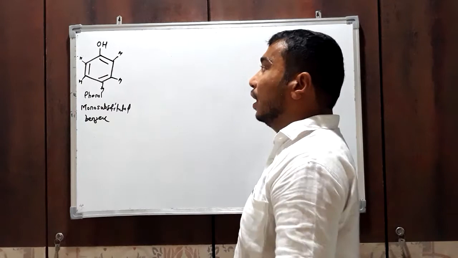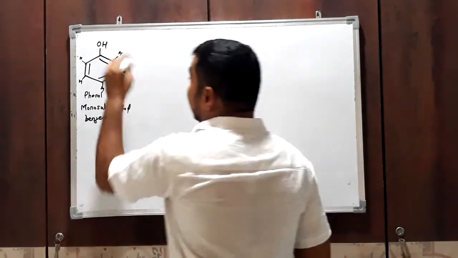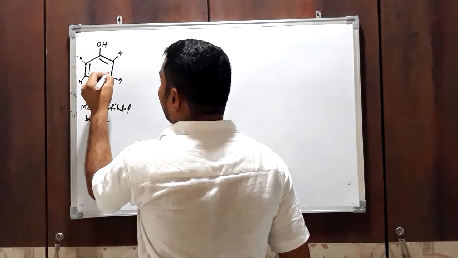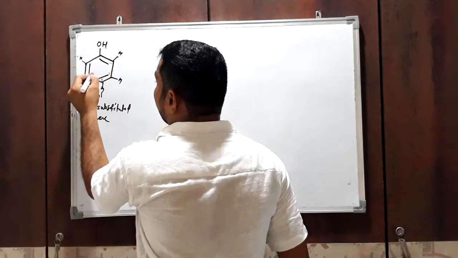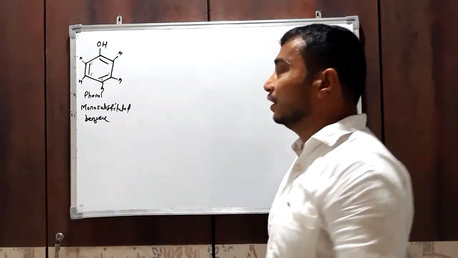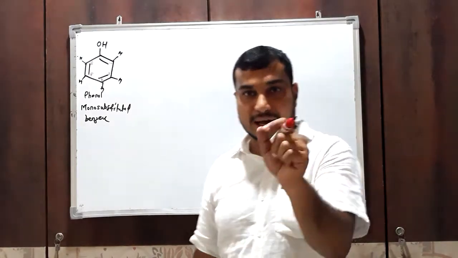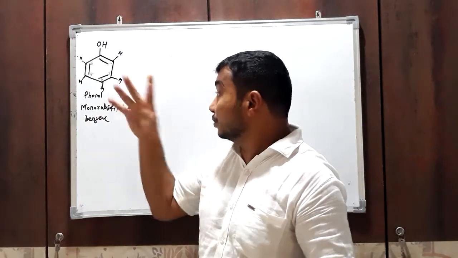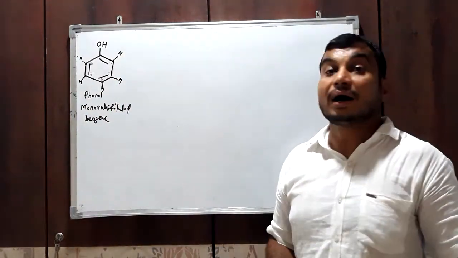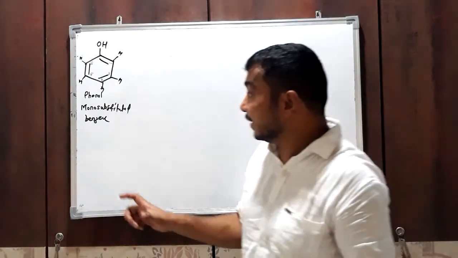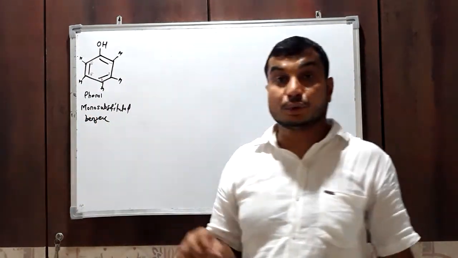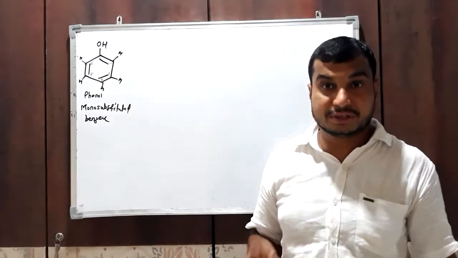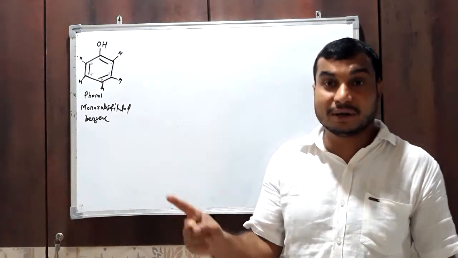Out of these 5 hydrogens, positions 1, 2, 3, 4, 5 and 6. The hydrogens attached to carbon number 2 and carbon number 6 are called ortho hydrogens. They are identical with each other. The hydrogen atoms attached to carbon number 3 and carbon number 5 are known as meta hydrogens, and the hydrogen attached to carbon number 4 is known as the para hydrogen. Now in phenol, three types of hydrogen are present: two ortho hydrogens, two meta hydrogens, and one para hydrogen.